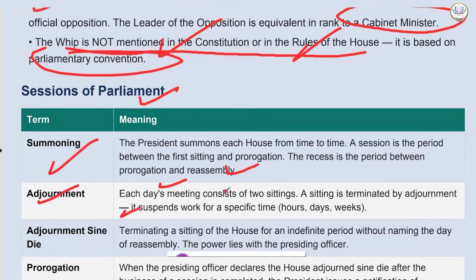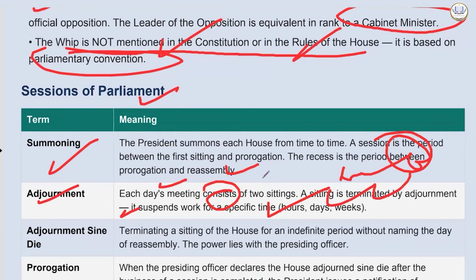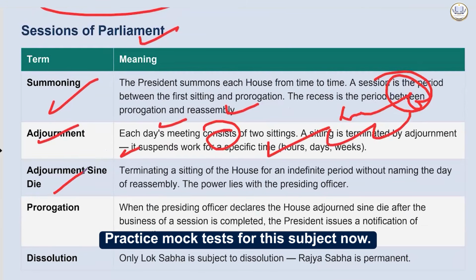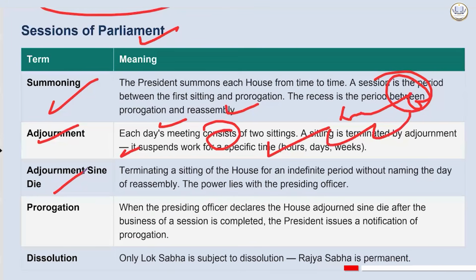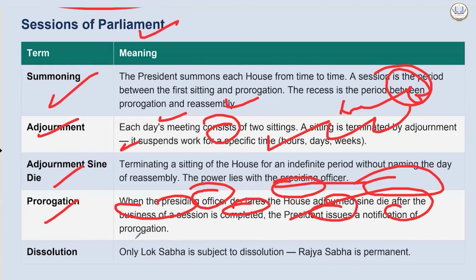It suspends work for a specific time, like hours, days, weeks. The House is adjourned till 6 p.m. This can also be done. Then adjournment sine die, terminating a sitting of the House for an indefinite period without naming the day of reassembly. You don't know. So the power lies with the presiding officer. Then prorogation. When the presiding officer declares the House adjourned sine die after the business of the session is completed, the president issues a notification of prorogation.